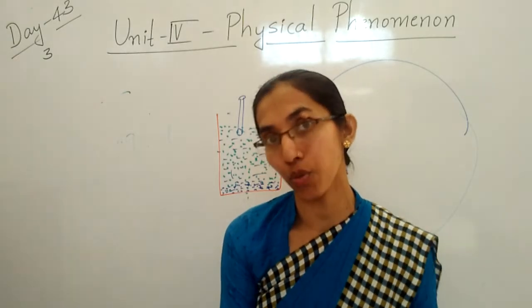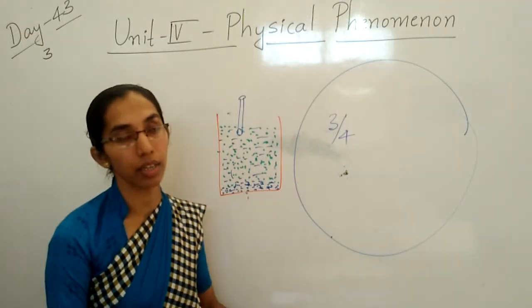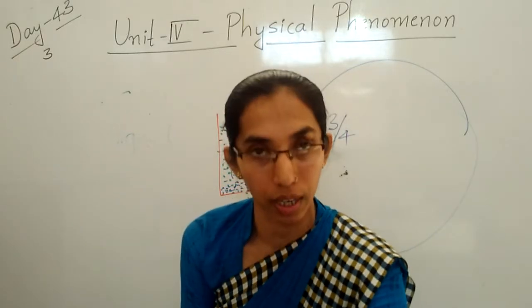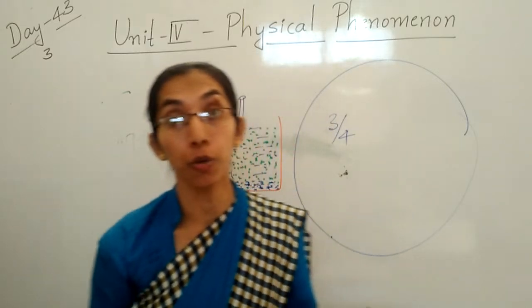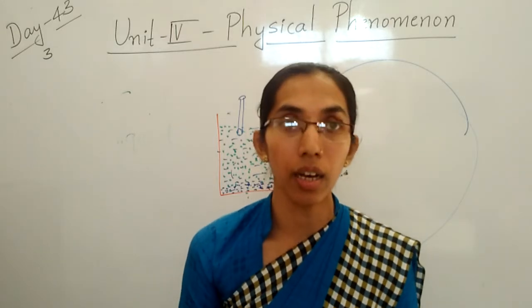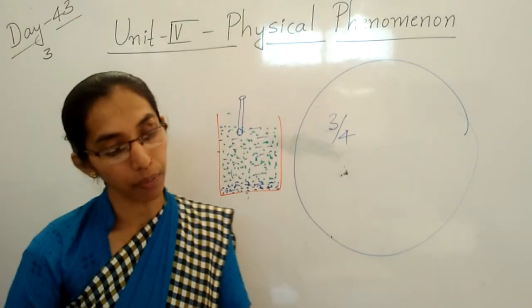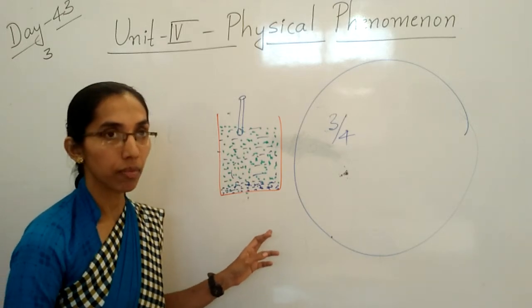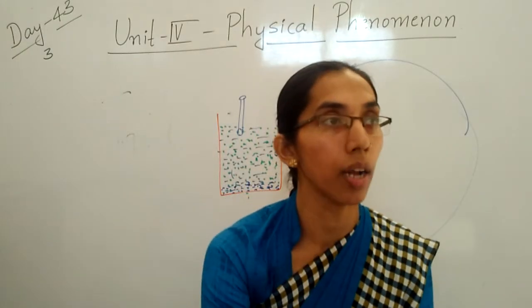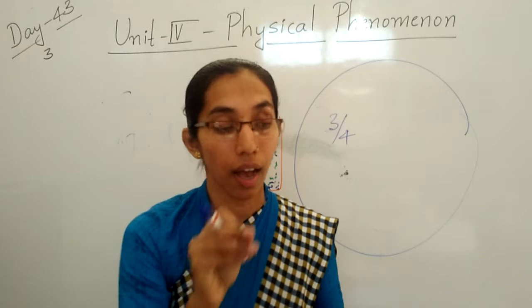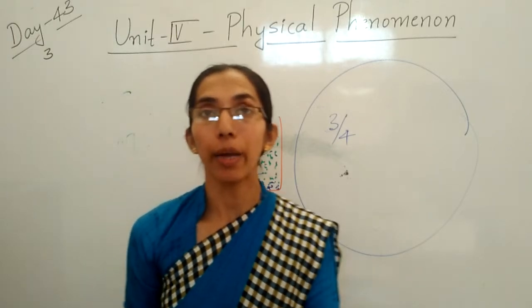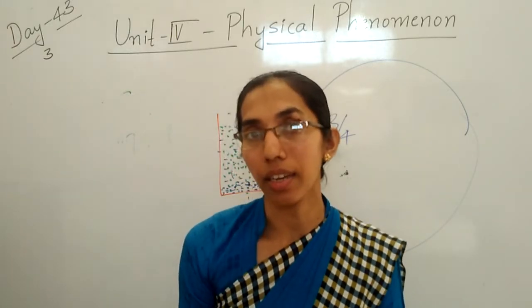Last is brackish water. Brackish water contains more dissolved salt as compared to fresh water, but lesser than sea water, lesser than ocean water. Clear, children? So this water is also unfit for cooking and agriculture.